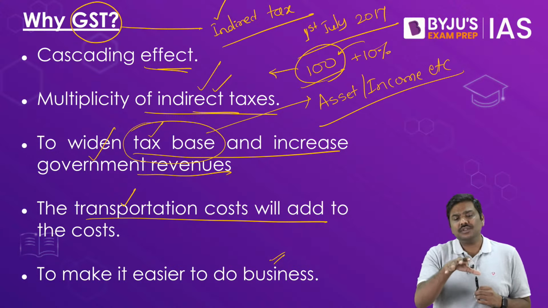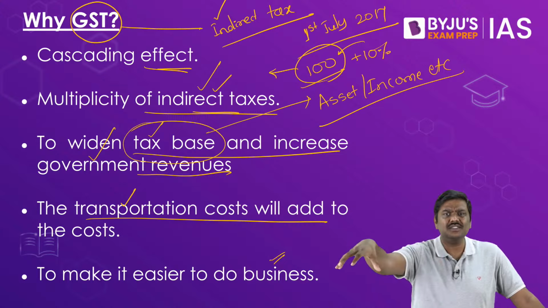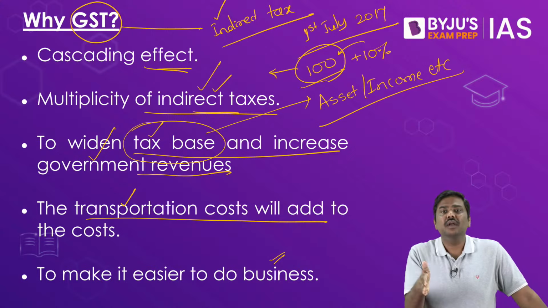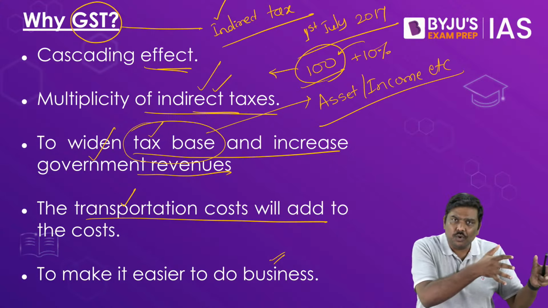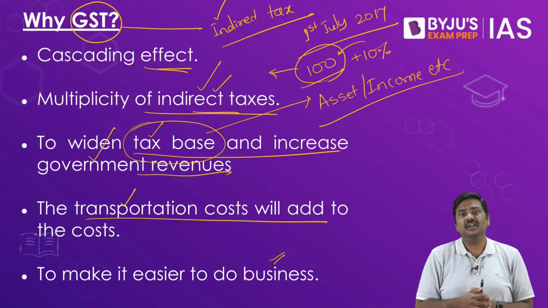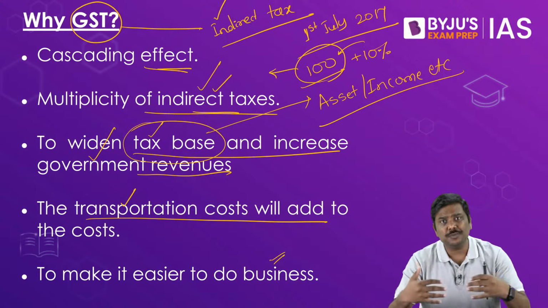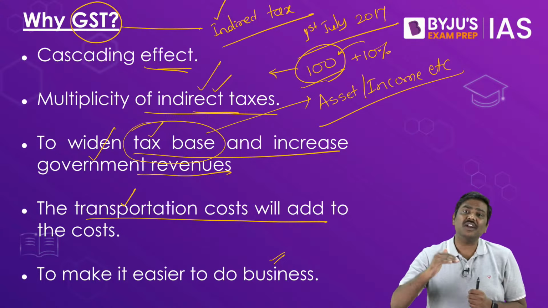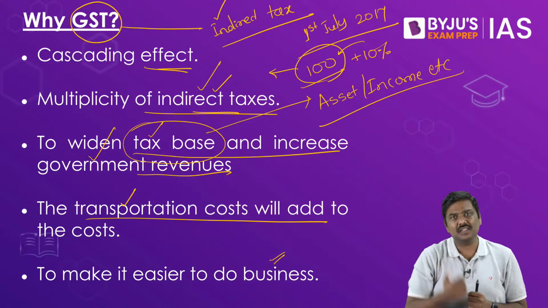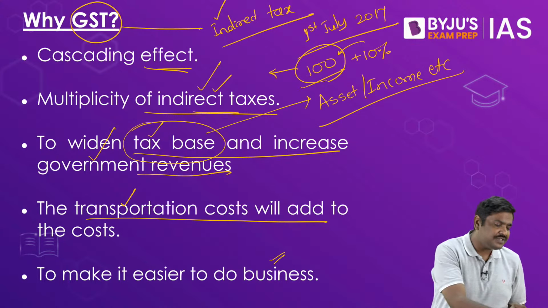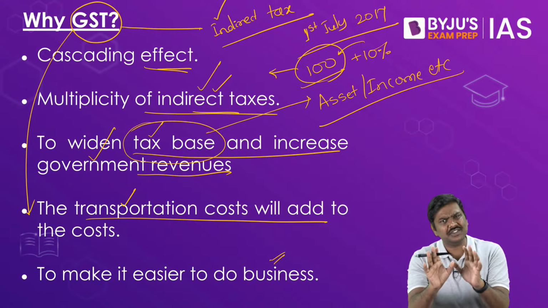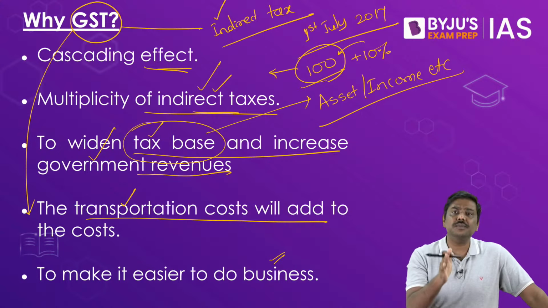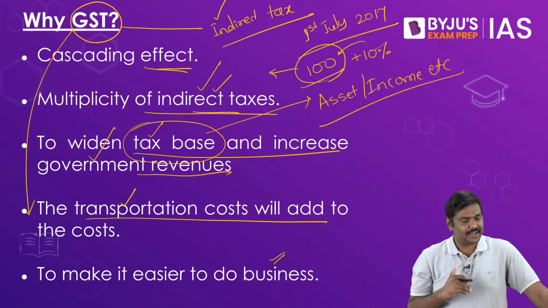Now the problem earlier was, whenever you move the goods from one state to another state, there is a concept of check post. And because there is a check post system, it became very difficult for the goods to be moved very easily from one state to another state. The time that was taken for transportation increased, consumption of fuels increased, cost of transportation increases, and the market prices would increase. Now under the GST, right, under GST what will change? We will understand in some time. So these are some of the reasons why Government of India proposed the concept of GST, Goods and Services Tax.